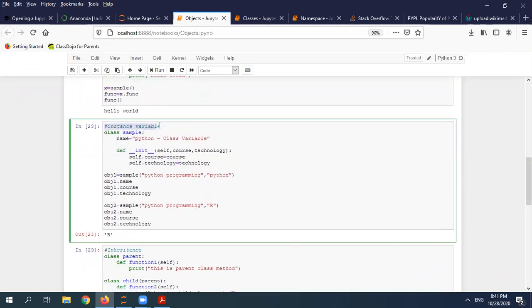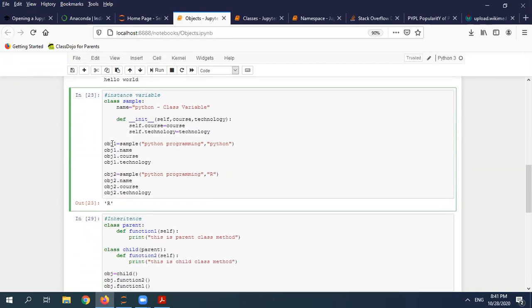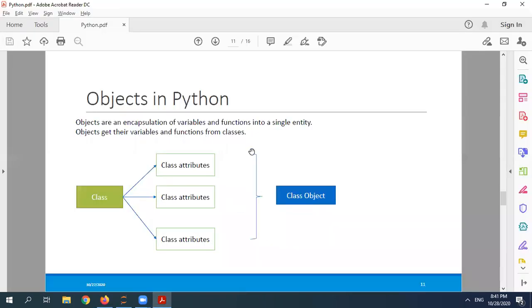Now coming to the instance variable. Here I have a sample class and one method, def, which is my constructor, the default constructor. Here I'm creating one object, one instance, with these values. And again I'm creating another one with these values. So here you can see I have two different objects.